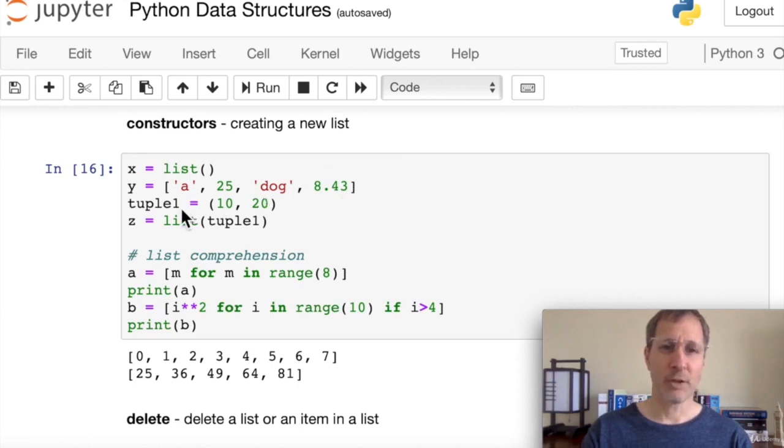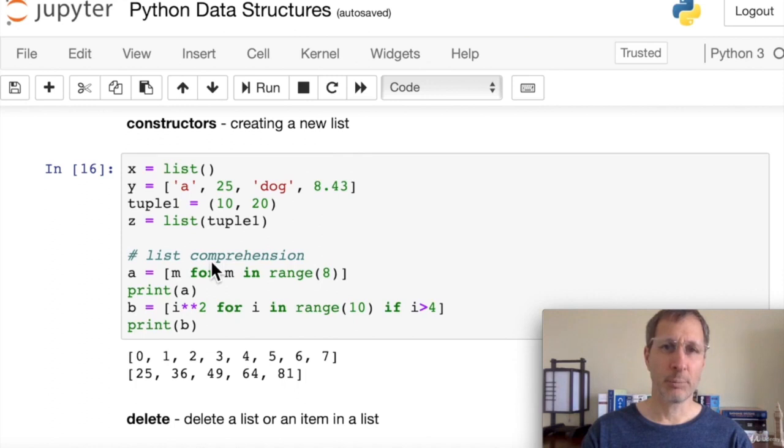We can also create a tuple, which we'll cover in a minute, and we can pass that tuple into the list constructor just by putting it inside the parentheses in the list constructor, and that'll create a new list and assign it to Z.